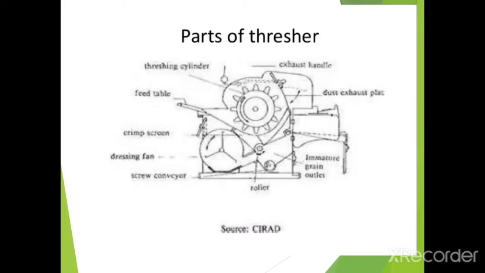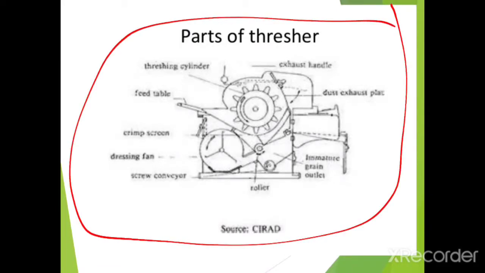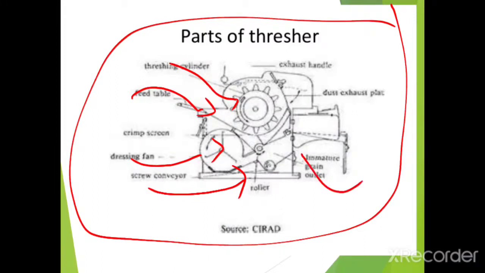These are the parts of the power thresher. This is the threshing cylinder. Then this is the feed table. After that, here is the dressing fan, then screw conveyor, then intermediate grain outlet, then dust exhaust plate or pallet. Then this is the roller, etc.